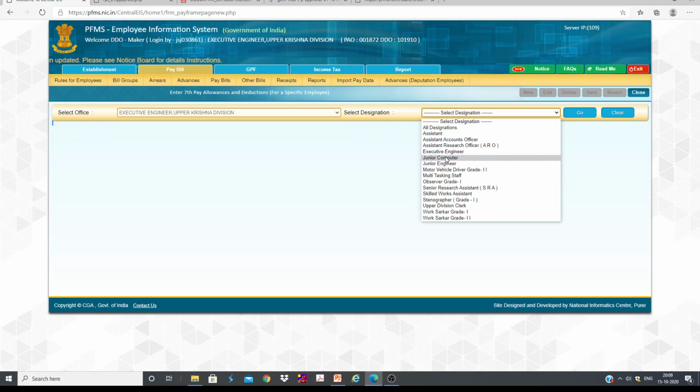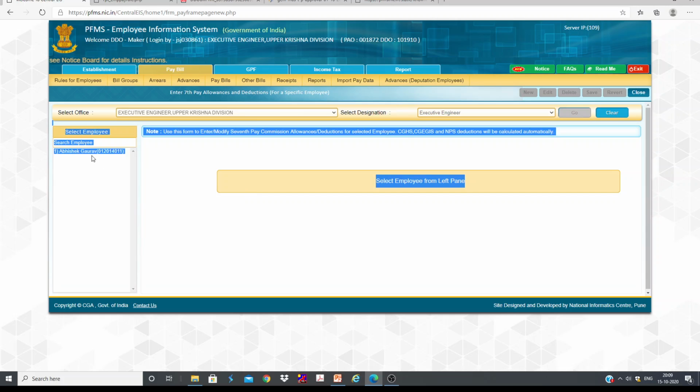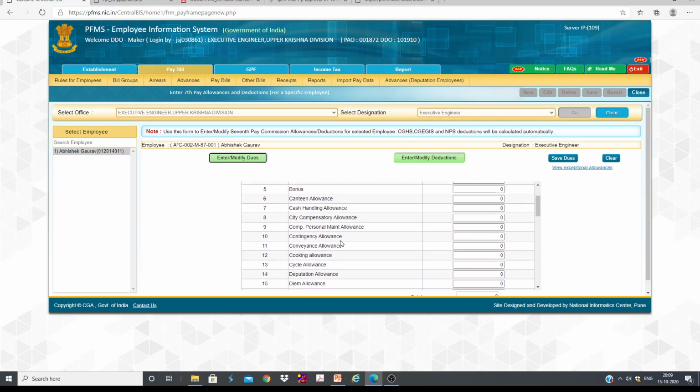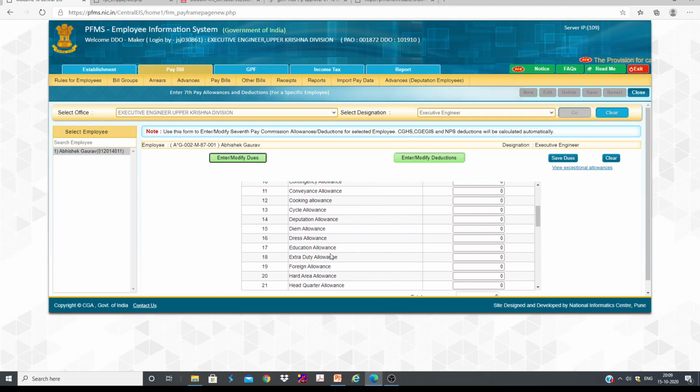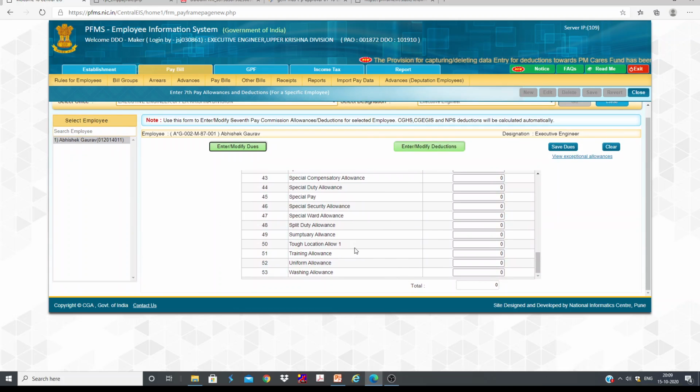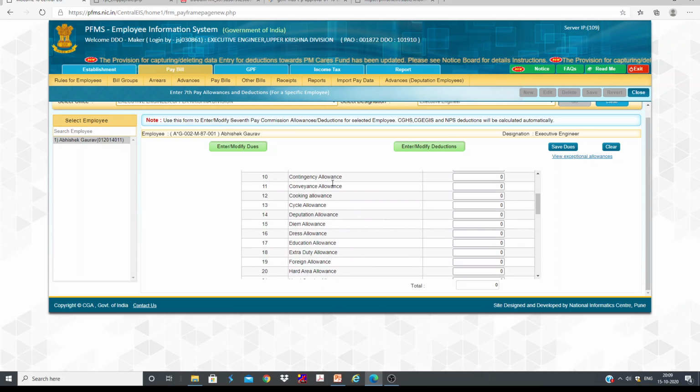You can select the division, executive engineer. You can select him, and you can modify the dues. Suppose other than salary he is going to get any education allowance, you can write here. Or people generally, MTS and the drivers, are going to receive uniform allowance once in a year. Let's say you can write that here, and you can save here. Then while preparing the salary, the uniform allowance will be automatically added, like statutory allowance. So if there are any allowances, we can add.